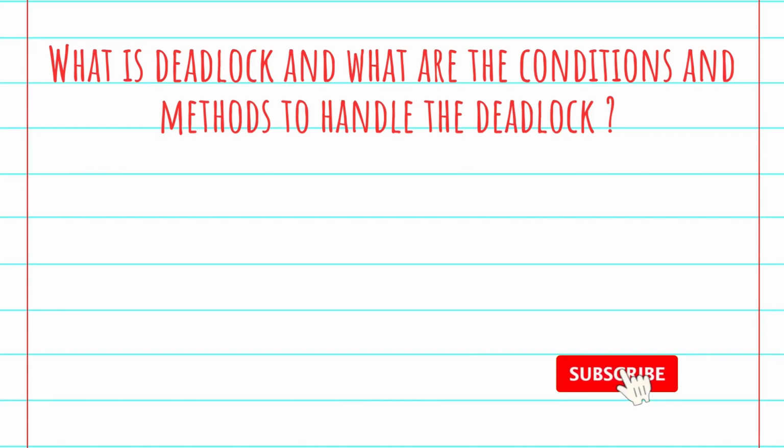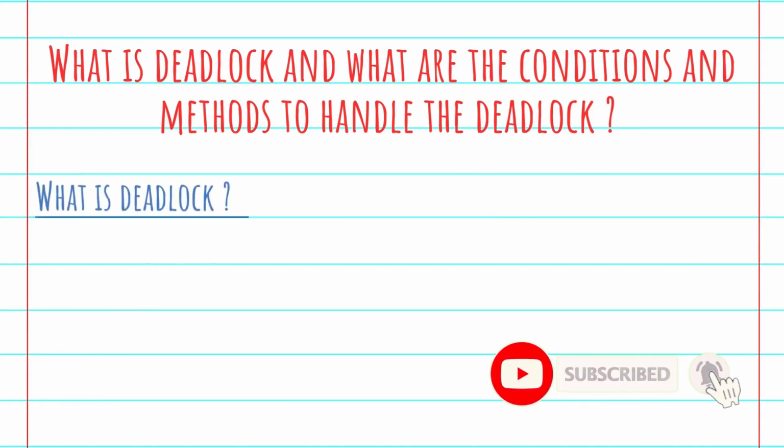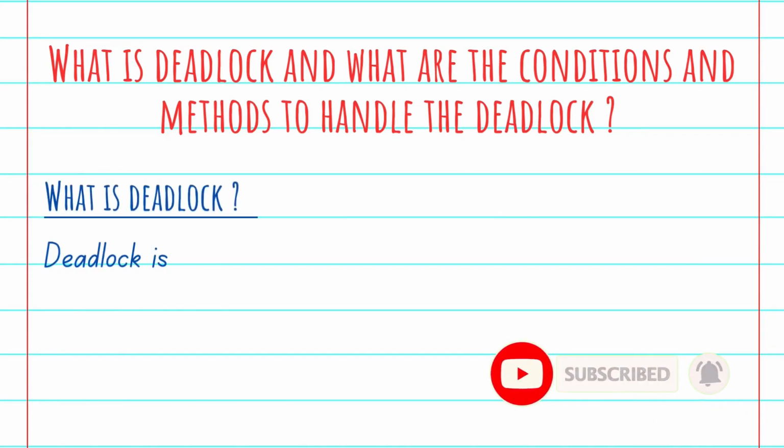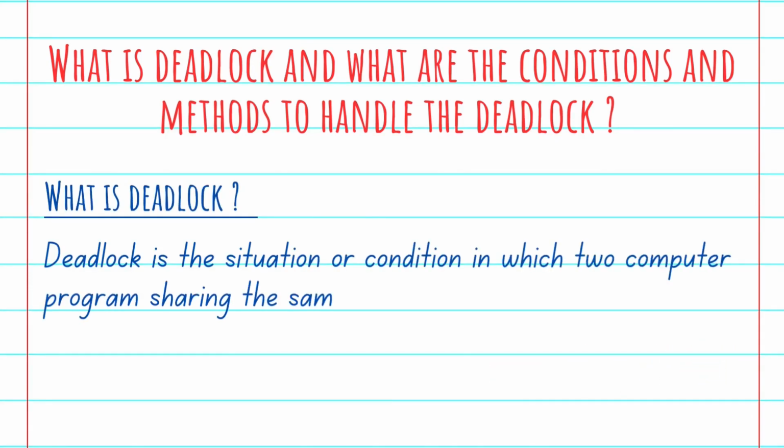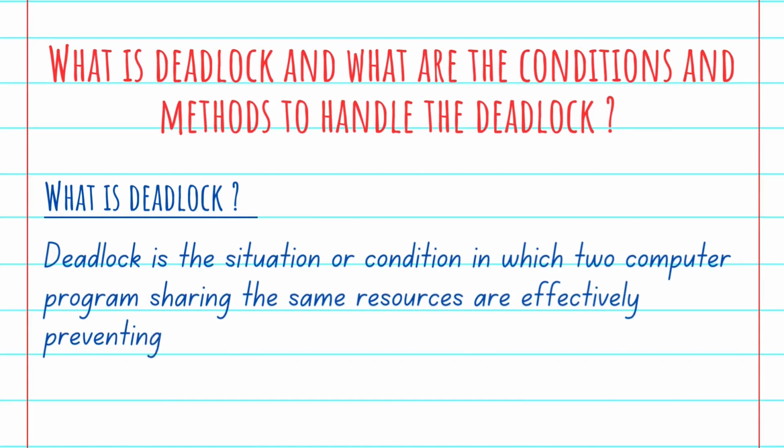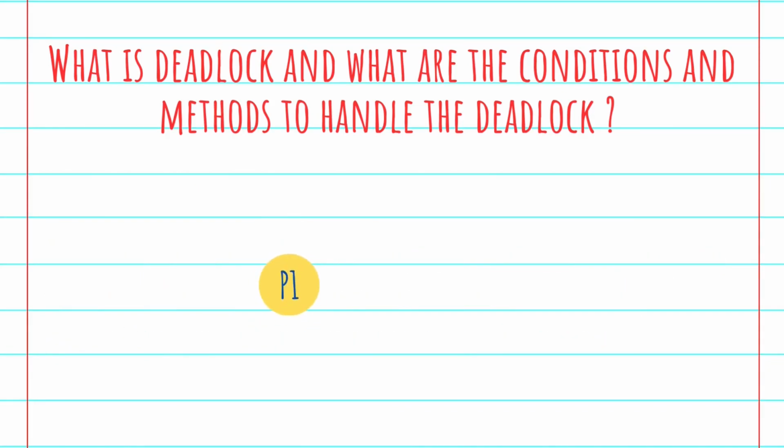So we can start with the proper definition of deadlock. Deadlock is the situation or condition in which two computer programs sharing the same resources are effectively preventing each other from accessing the resource. Let's take a simple example.